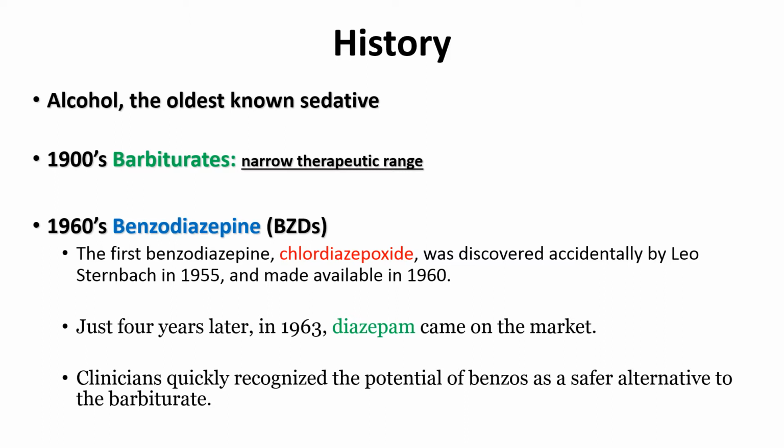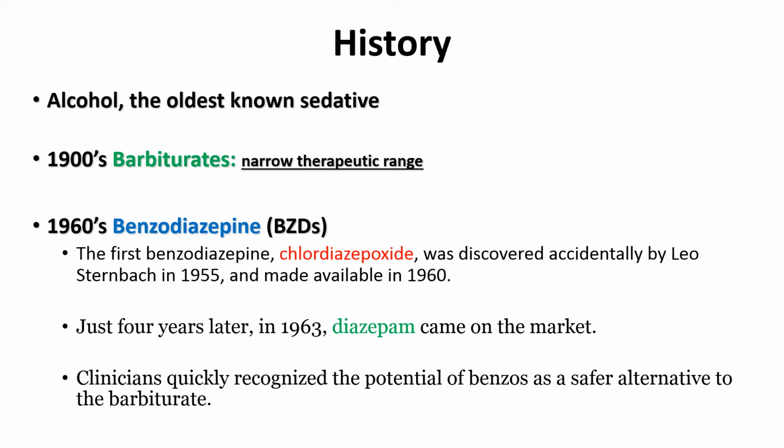The basic thing was that the safety profile of barbiturates was not very good, or it had a narrow therapeutic index. It was interacting with various drugs. It was inducing the metabolism of other drugs. The sleep that it was producing was not very good.